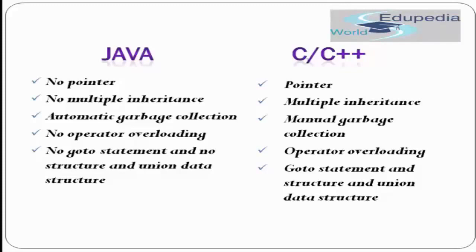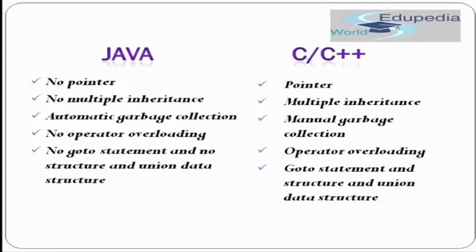If you have ever coded in C and C++, then you must have noticed that sometimes your Turbo C gets into a loop and isn't able to stop it. Or you can see there's a problem with the memory, like a memory leakage problem. That was the problem in C and C++ because there was manual garbage collection. Automatic garbage collection used not to be there.